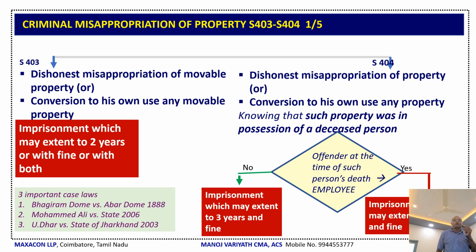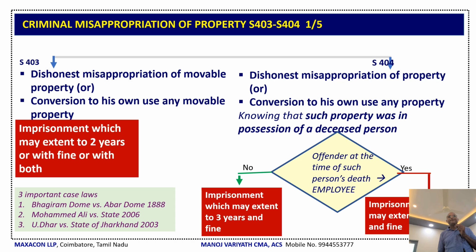Now, the next portion is criminal misappropriation of property under section 403 and 404. Let us see what is section 403. Section 403 talks about someone dishonestly misappropriating movable property or otherwise converting to his own use any movable property which belongs to somebody else. Right? In that case, punishment is imprisonment up to 2 years or with fine or with both.